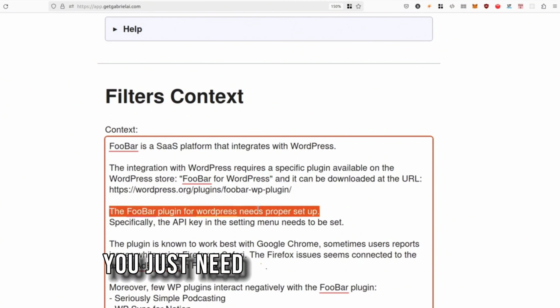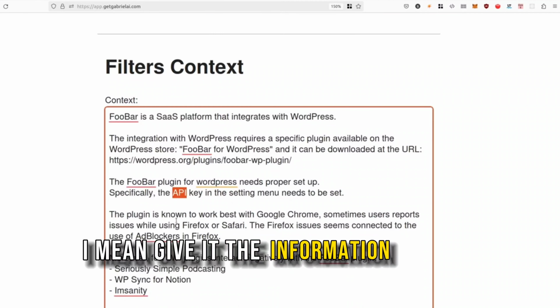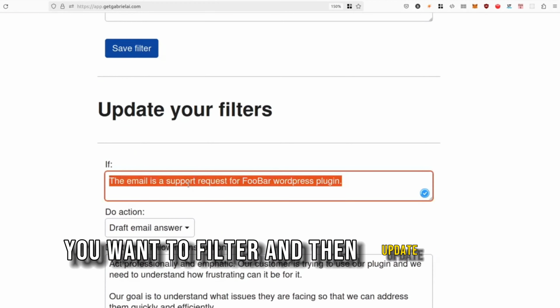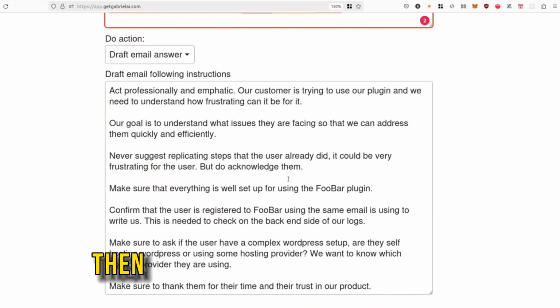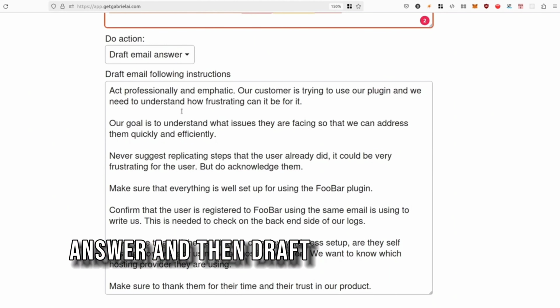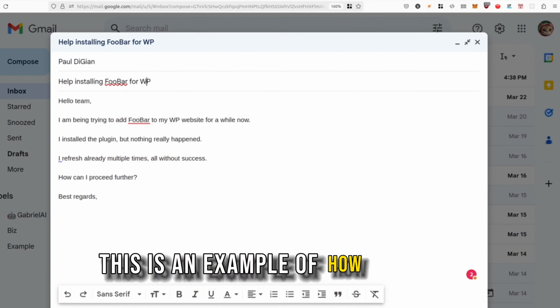How to use GabrielAI? You just need to set your context as shown on the screen, and by that, I mean give it the information needed about the topic you want to filter, and then update your filters. If whatever is in this box happens, then do an action, which is draft email answer, and then draft email following instructions. This is an example of how it works.